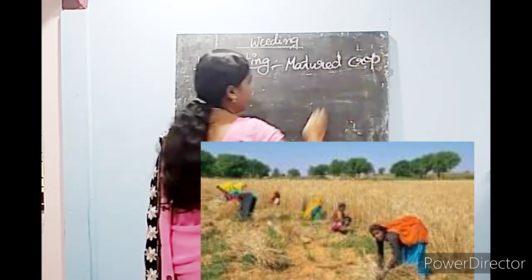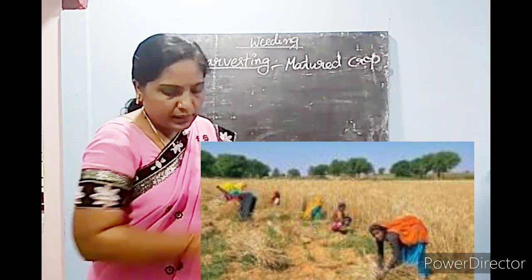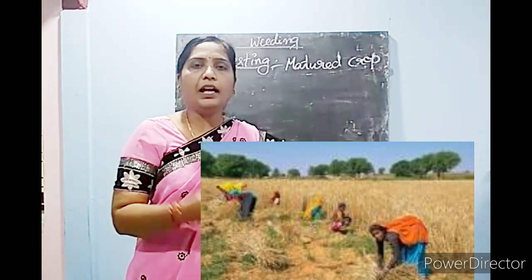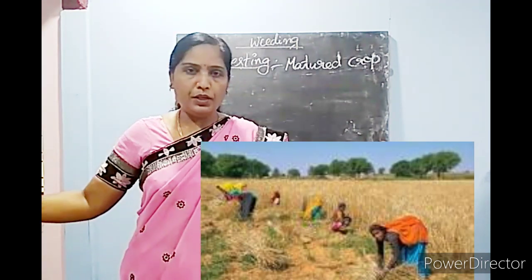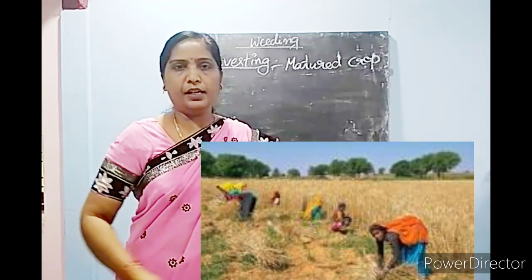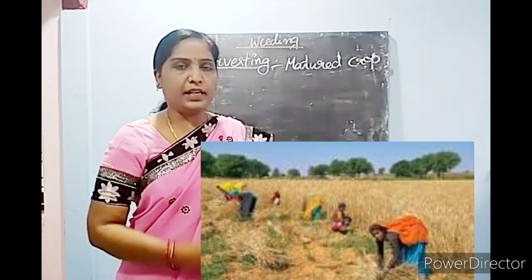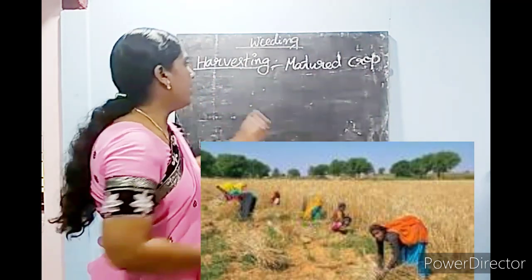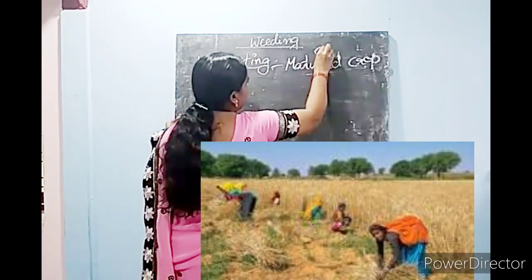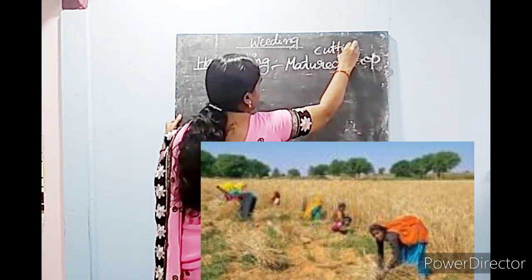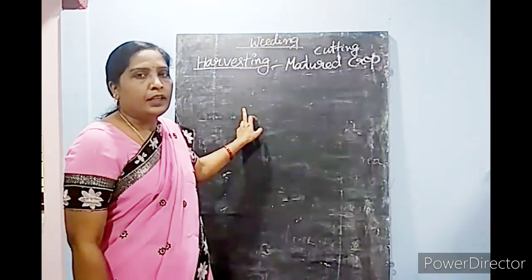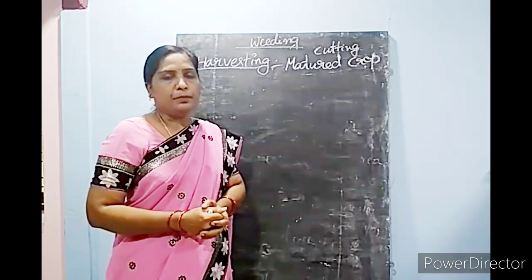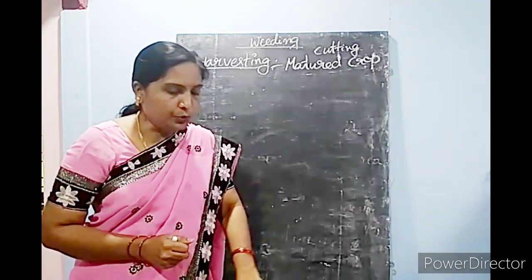When the crop gets matured, farmers cut the crop plants and collect them. In the open field, they spread it and allow it to dry. So the cutting of matured crop is known as harvesting. They will cut the crop near to the ground.